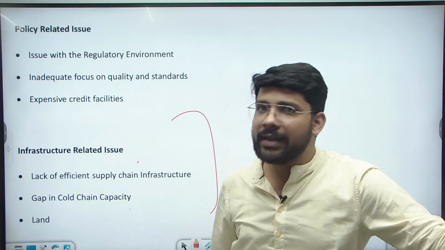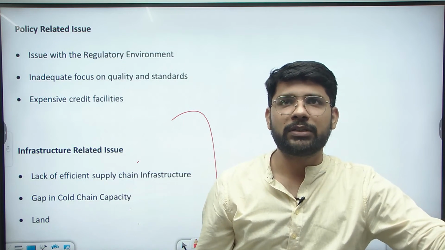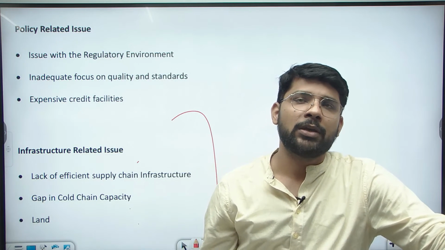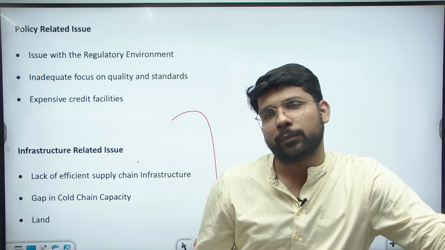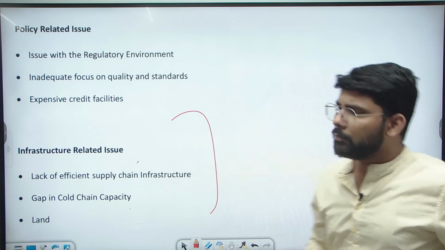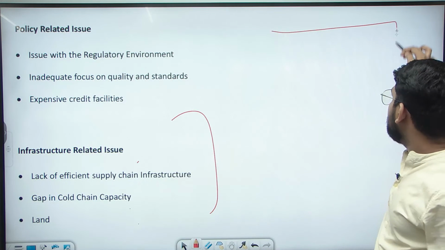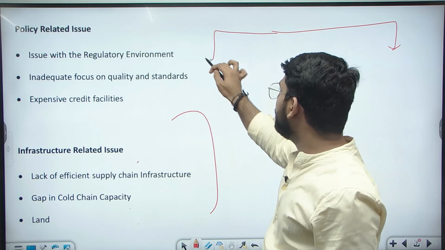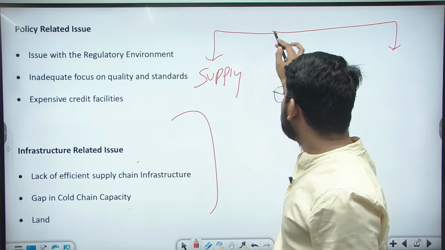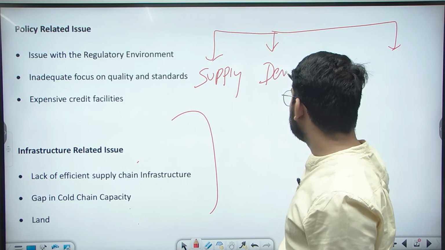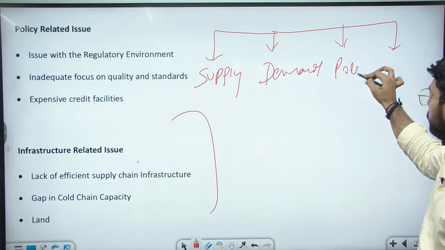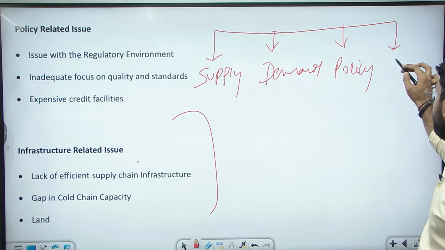Then in the case of land, the availability of land to manufacturing units for food processing is one of the major requirements. So these are the challenges related to the food processing industry. That is the first part of the answer which is required. Out of these four challenges we are listing here, the first is the supply side issue, then the demand side issue, then the policy-related issue, and finally the infrastructure issue.